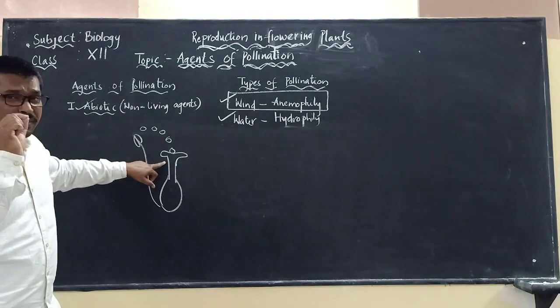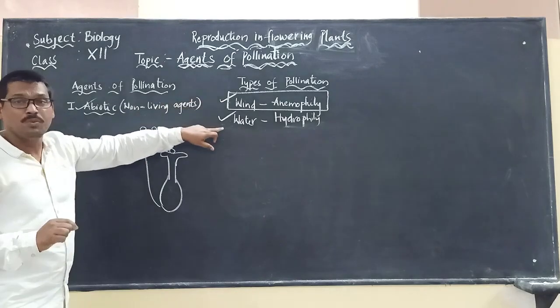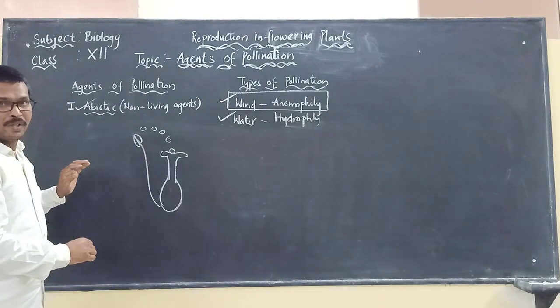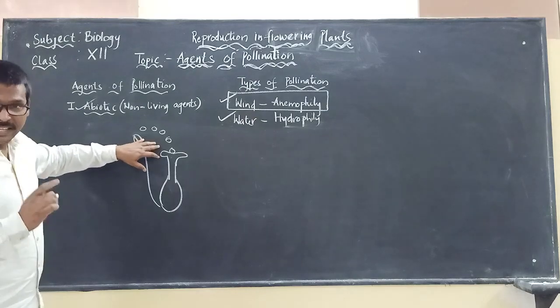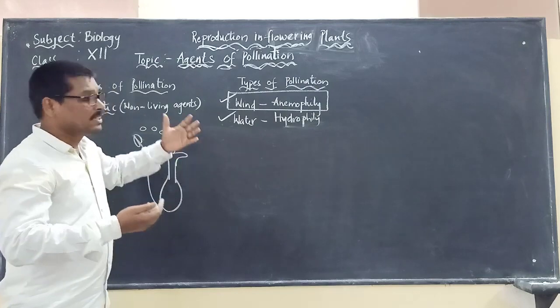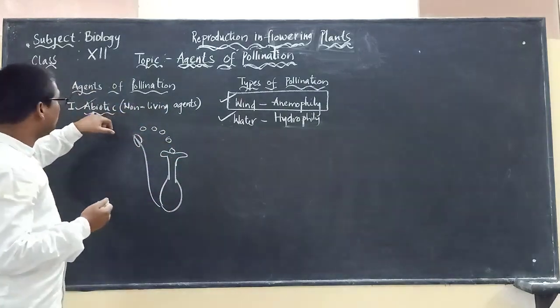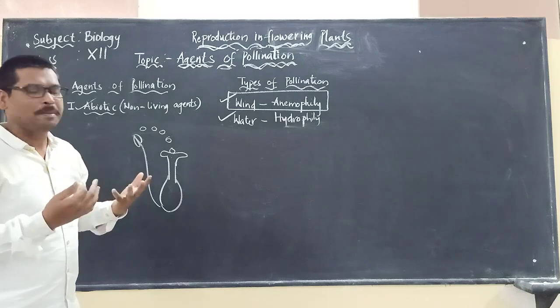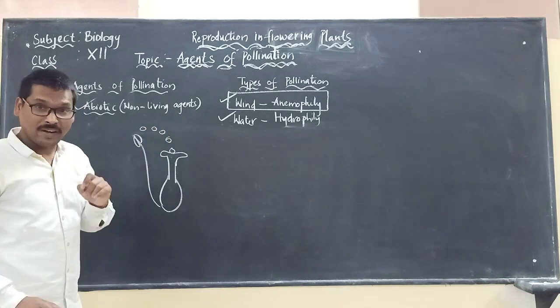So chances are very low in wind and water pollination for the pollen grains to fall on the stigma. That's why the plants which undergo pollination using abiotic agents have to produce a large number of pollen grains. Why?